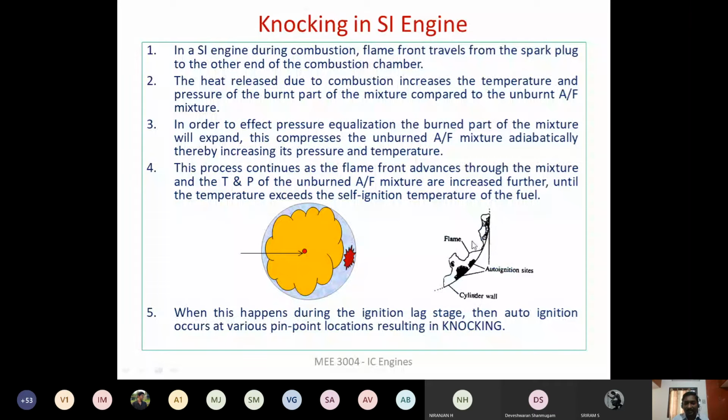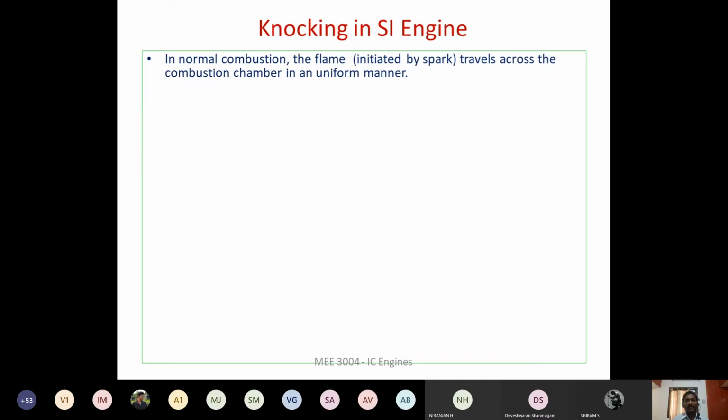Here you can see this image shows the flame that is propagating from the center, and this is the engine cylinder wall. These are the places where the unburned air fuel mixture reaches the auto ignition temperature, and as soon as it reaches the auto ignition temperature, the propagation of the flame starts from here also. These two flames will collide, thereby a shock wave will be generated, and this phenomenon we call knocking.